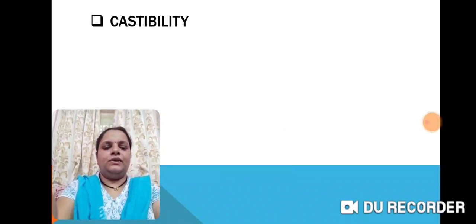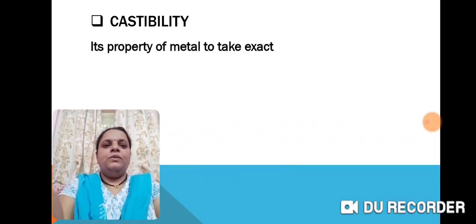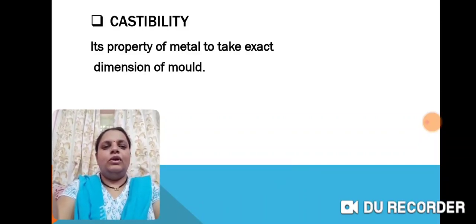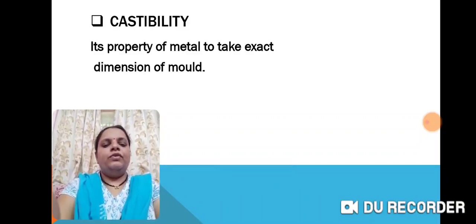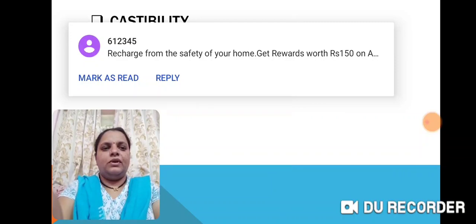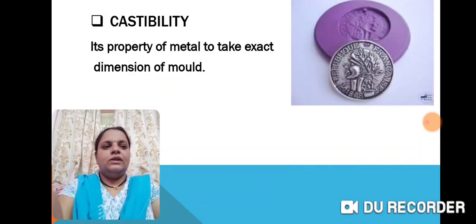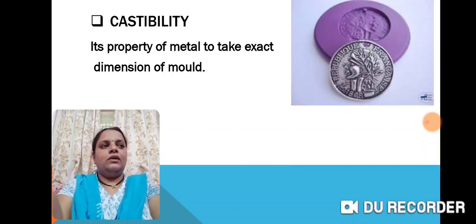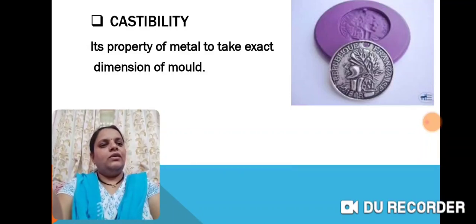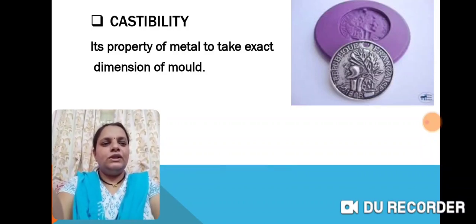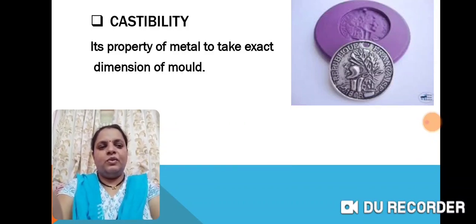Next, castability. It's the property of metal to take the exact dimension of the mold. Now what is a mold? As we know, if you want to prepare anything, we have a mold, that is, a shape. For example, for making coins, we have this mold. According to this mold, the coin is prepared. So this is a mold from which a coin has to be prepared.